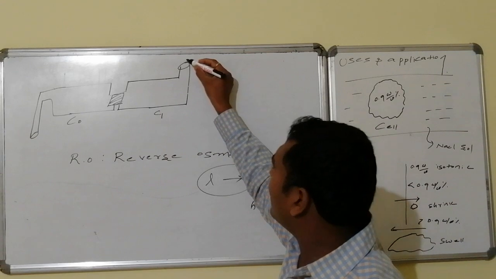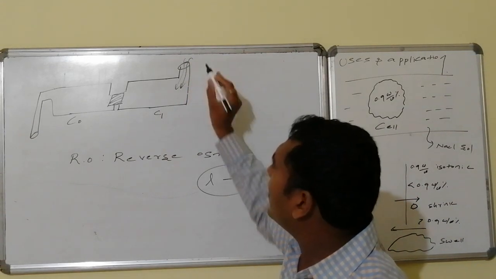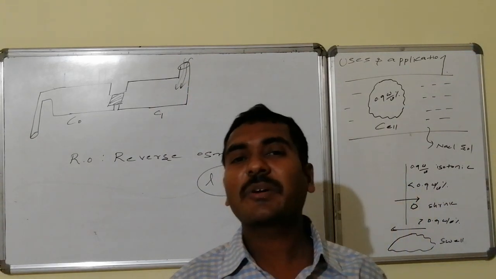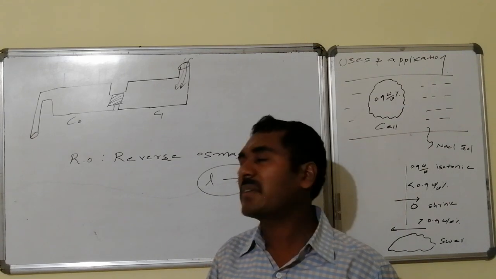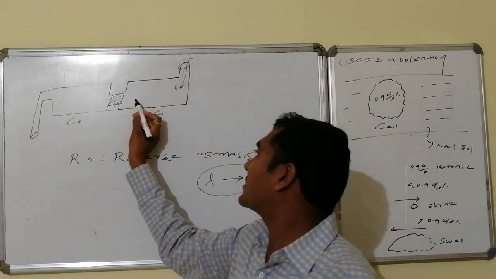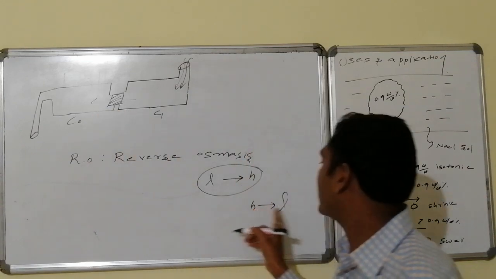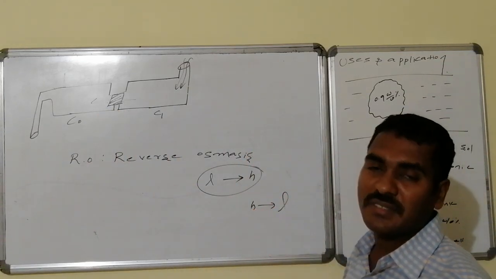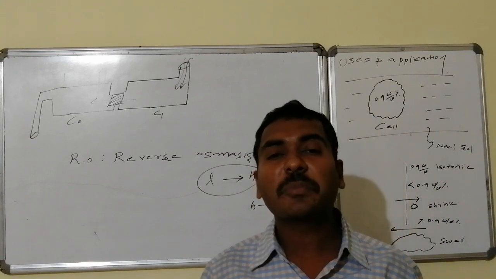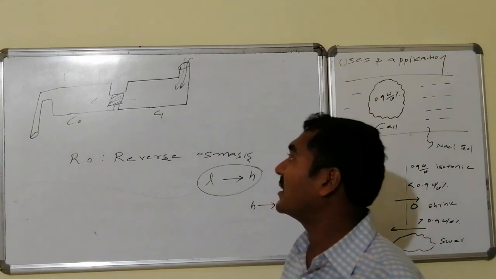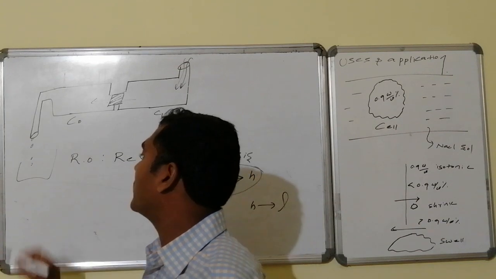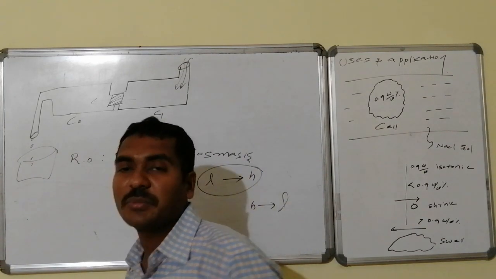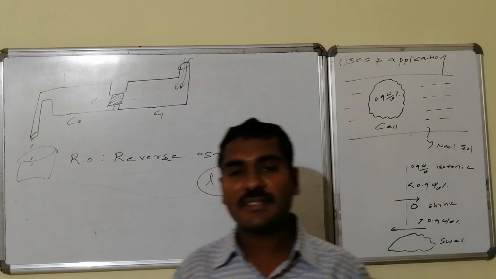But here we apply a lot of pressure, higher than the osmotic pressure. As a result of that high force, molecules from the higher concentration enter into the lower concentration like this, and this process is said to be reverse, opposite to osmosis, hence it is said to be reverse osmosis. Thus we collect water molecules from the RO machine, which works by reverse osmosis.